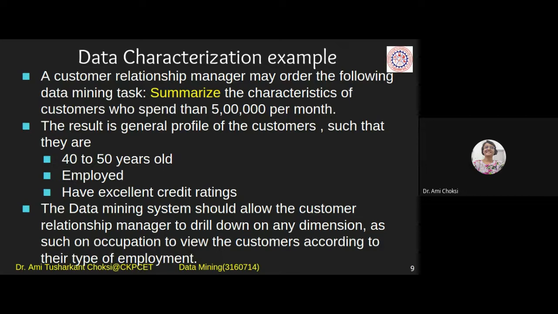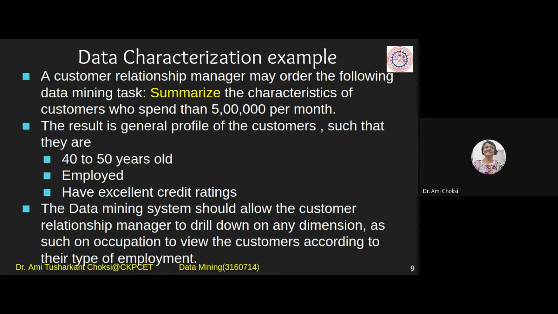So what we do is we are going into detail. Surat. In Surat people are very rich, right? Now even in that, if we drill down, we will have Ghod Dod Road, Vesu, VIP Road, where people are very rich, isn't it? Something like this. Okay, you can understand. So we are doing the drill down process for that particular concept, that particular dimension. So more idea is there now.